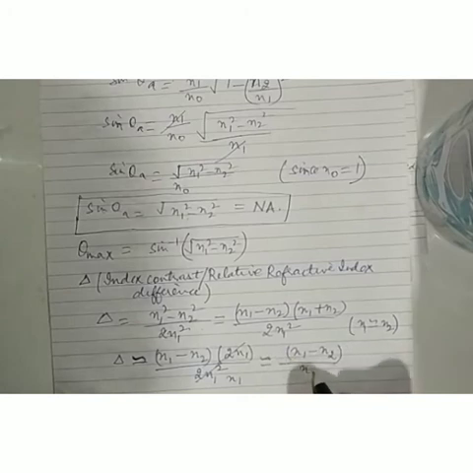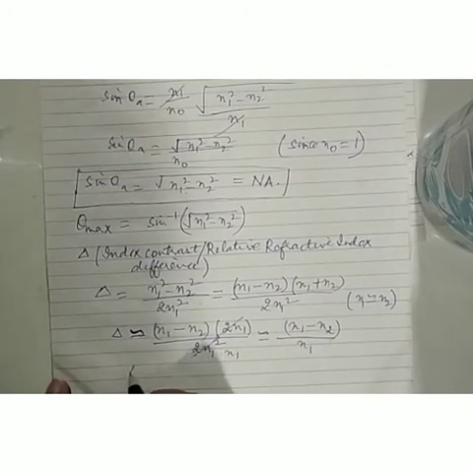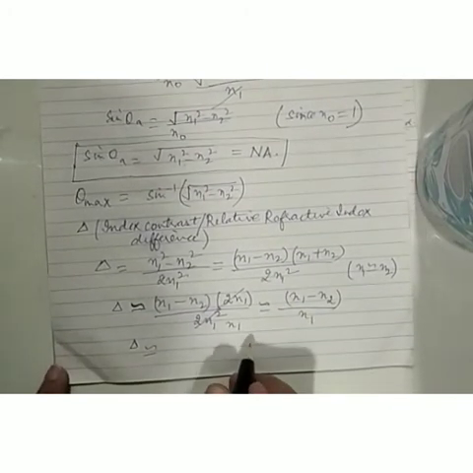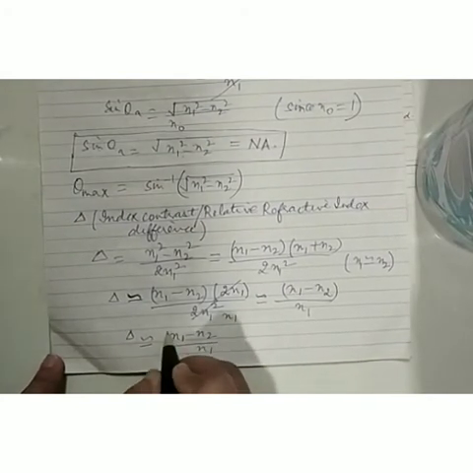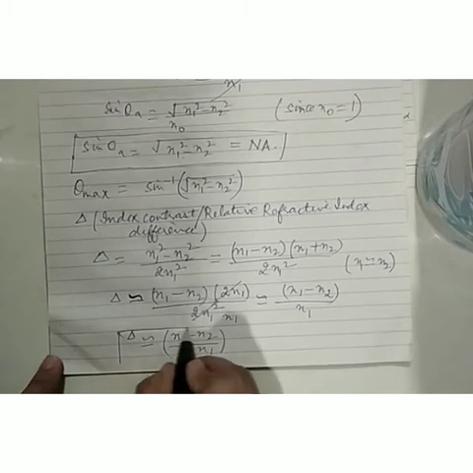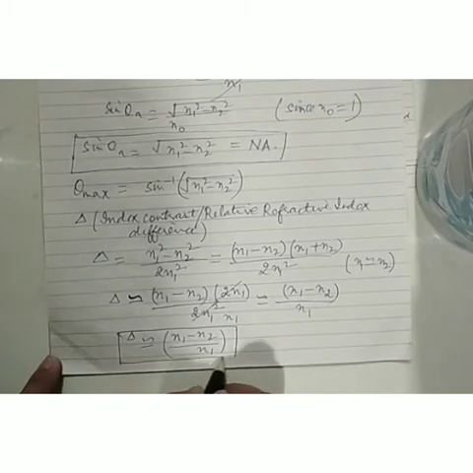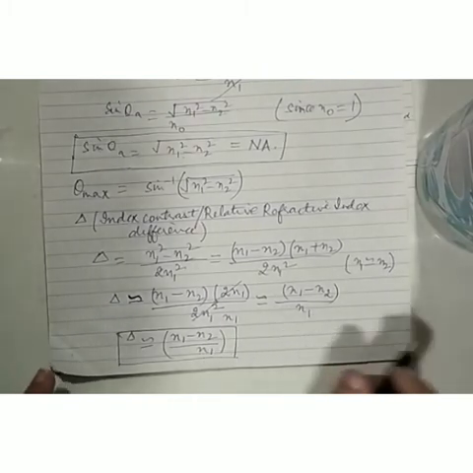So delta is approximately, not exactly, equal to n1 minus n2 upon n1. So that's another formula for one very important parameter, delta, which is also called the relative refractive index difference or index contrast between the core and the cladding.